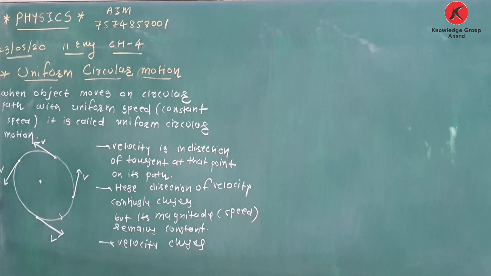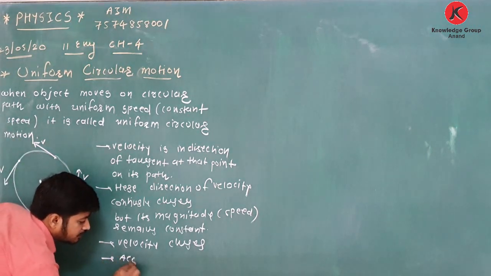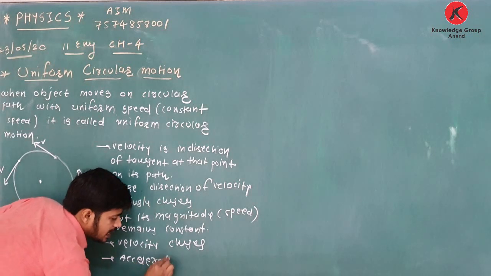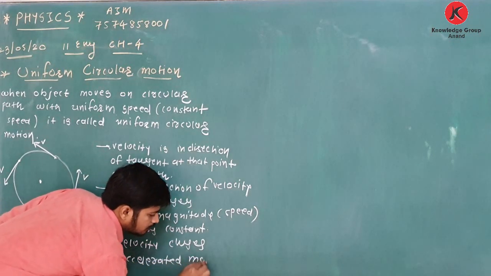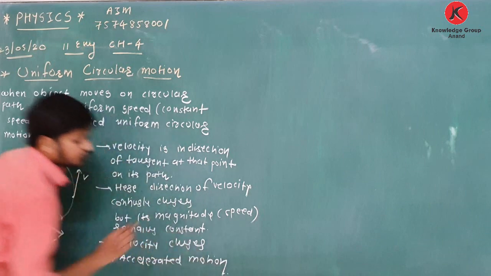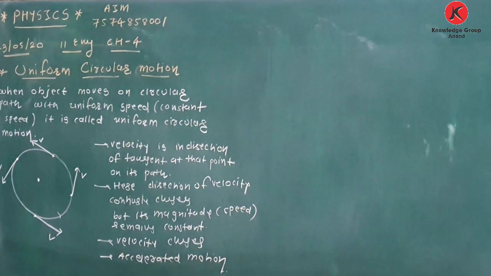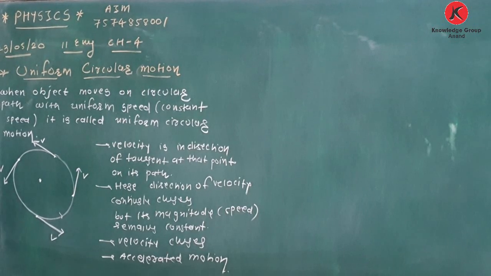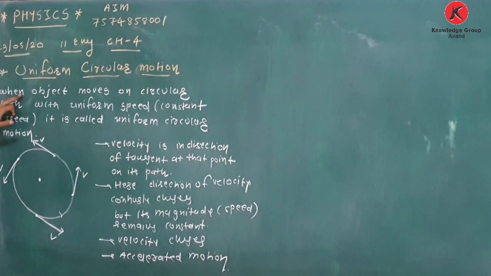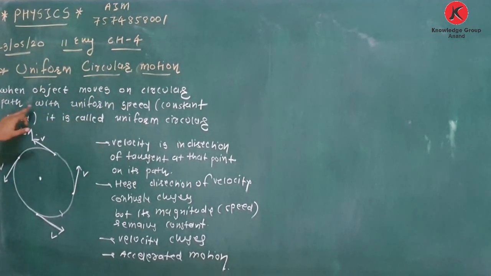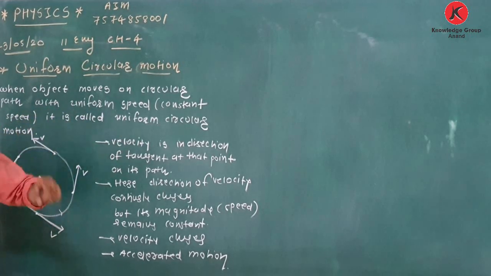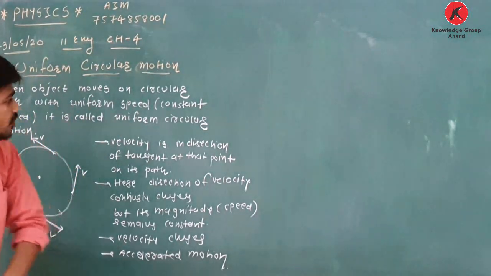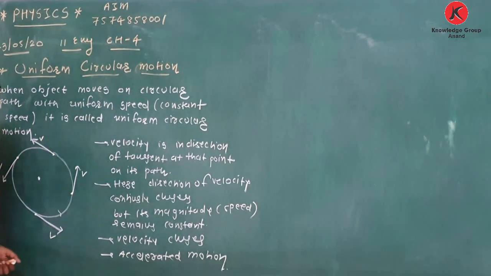But if the direction changes, it means velocity changes, so it is called accelerated motion. Clear about this? So this uniform circular motion is accelerated motion. Again, when an object moves on a circular path with uniform speed, not velocity, it is called uniform circular motion.